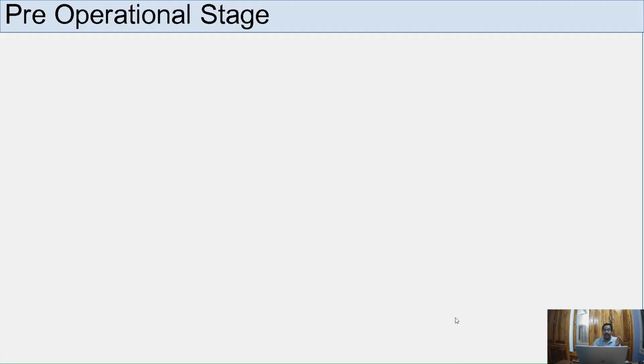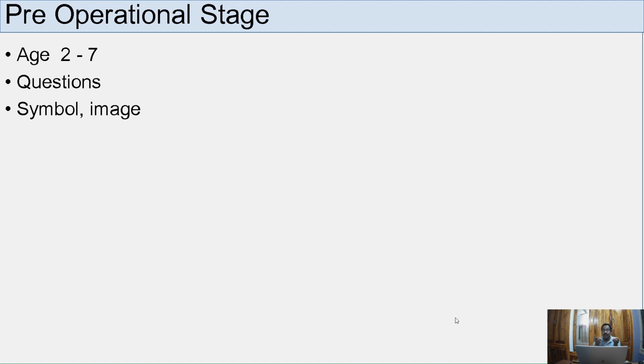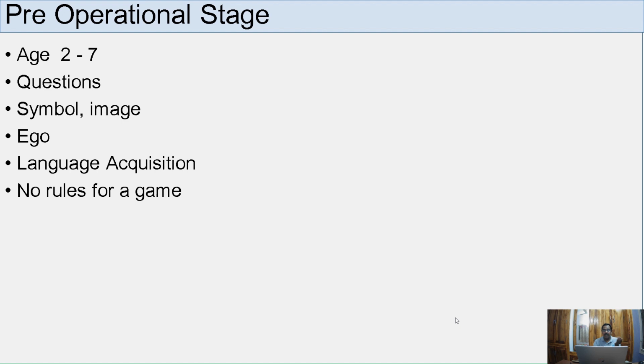Now we go to the second stage, the pre-operational stage. It is 2 to 7 years. They ask a lot of questions, which father, mother, neighbor, elders, grandpa, grandma find difficult to answer. So symbols will be formed, images will be formed, language will be developed. That's what symbols are: A, B, R. So those things will be formed. They'll be egoistic and self-centered. Parents are for me, like that they will think. So language acquisition. They play games, but no rules will be followed.